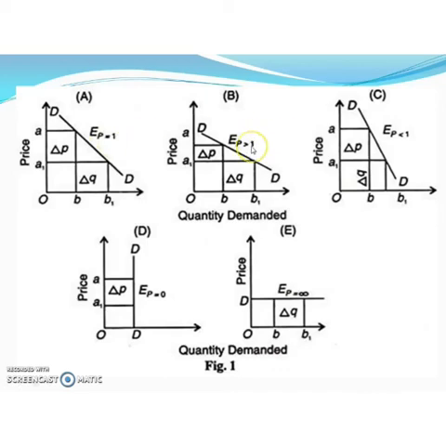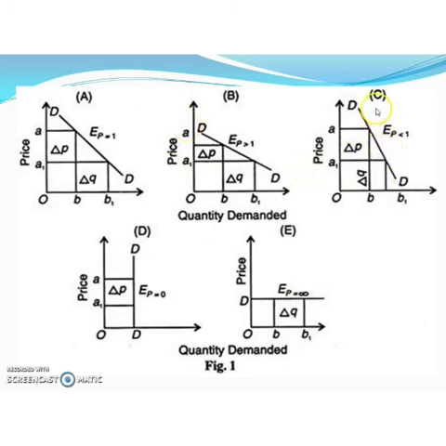Then in the case of the second diagram, the change in price, that is A to A1, is less than the change in quantity demanded. So here elasticity is greater than 1. That is the situation of greater than unitary elasticity.